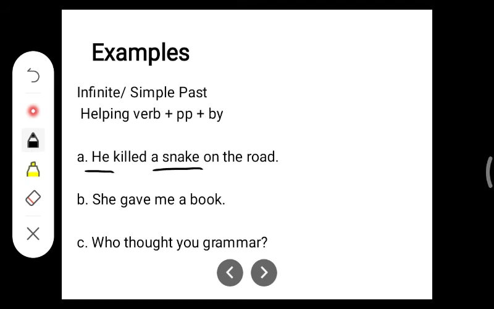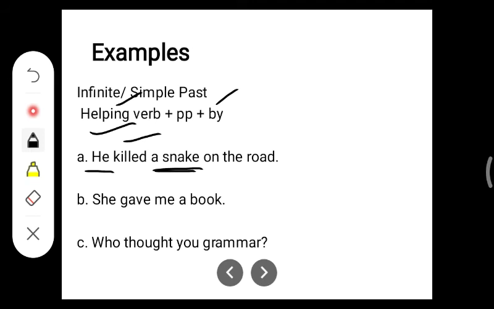on the road. Look at this: object, a snake, helping verb was, pp, killed by, and then subject he turns into him, and she turns into her. Okay, so here the sentence will be a snake was killed by him on the road.